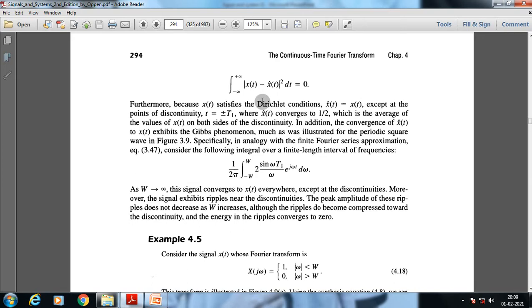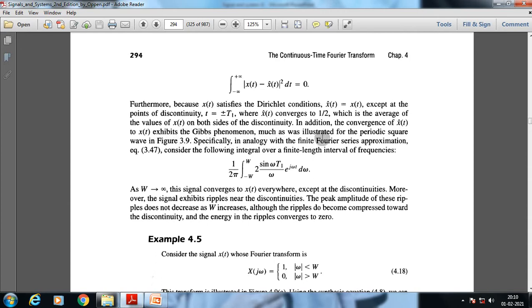To have a Fourier transform of a specific aperiodic signal, we have to maintain the Dirichlet conditions, right? Furthermore, because x of t satisfies the Dirichlet conditions, x hat of t is equal to x of t, except at the points of discontinuity, where x hat of t converges to half, which is the average of the values of x of t on both sides of the discontinuity. In addition, the convergence of x hat of t to x of t exhibits the Gibbs phenomenon.